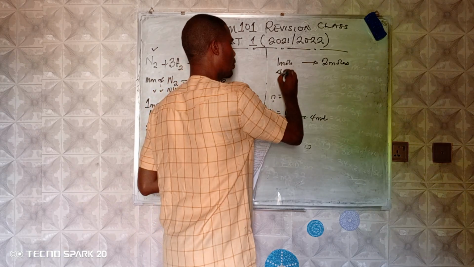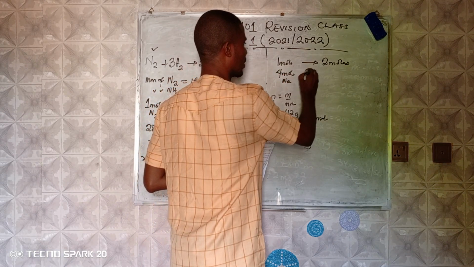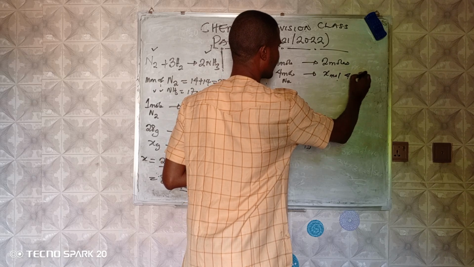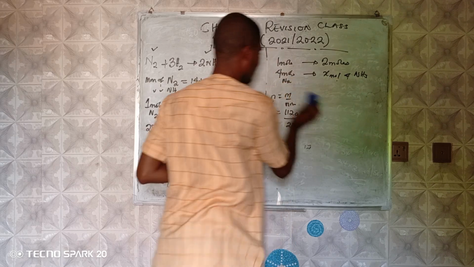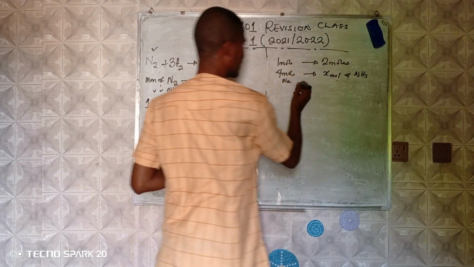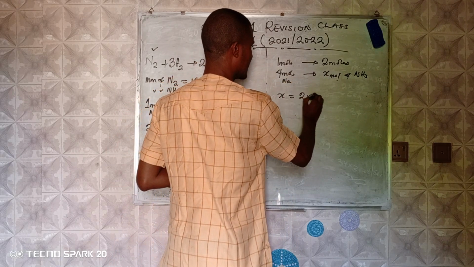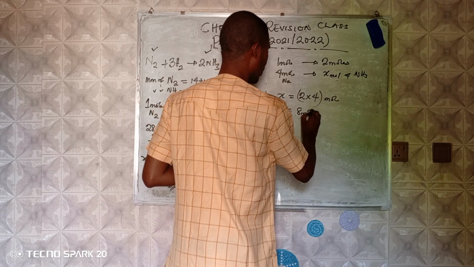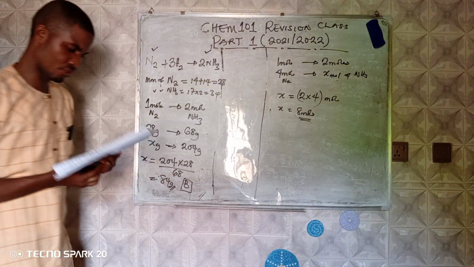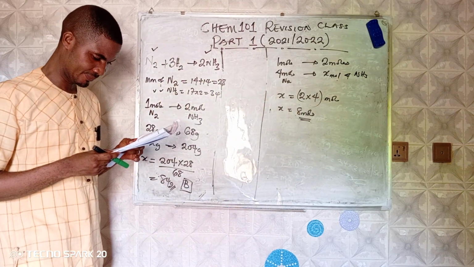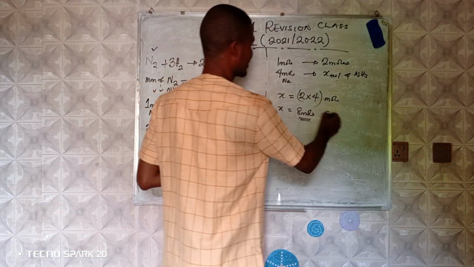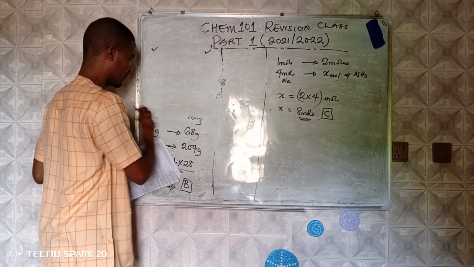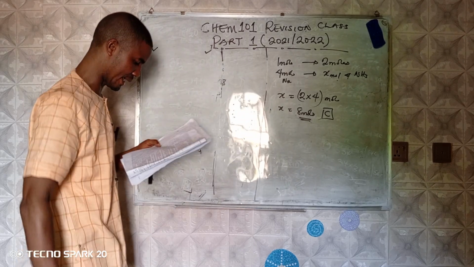Therefore, 4 moles of nitrogen will now produce how many moles of ammonia? If you put that well, you have X equals 2 times 4, all in moles. And X becomes 8 moles. And that is option C, 8 moles. Okay, we have seen that. We move to question number 38.